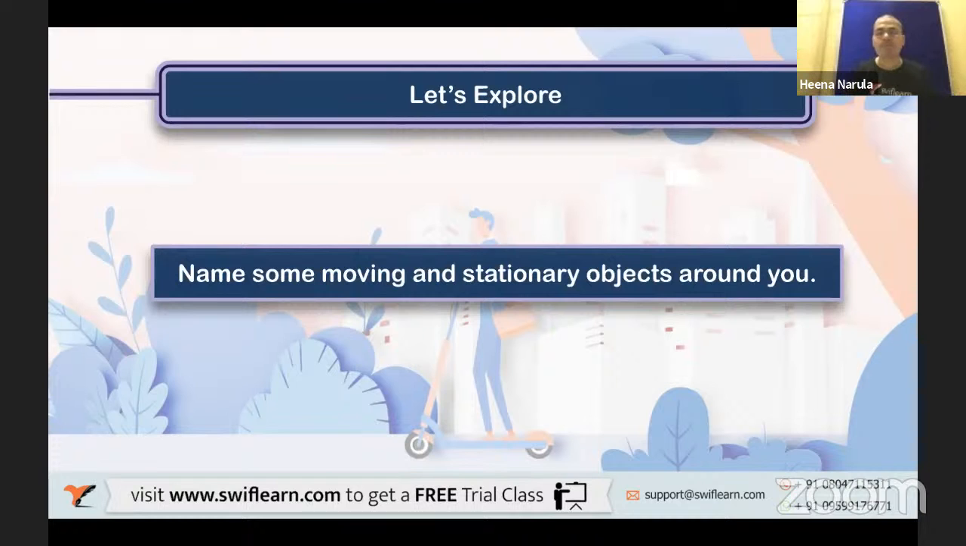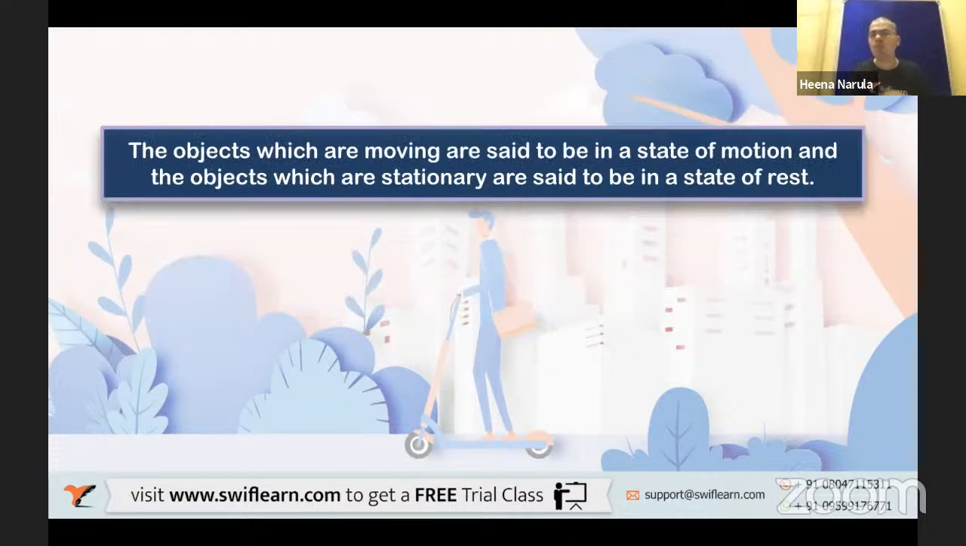Very good. So how can you differentiate between the state of motion and the state of rest of the object? See, the objects which are moving are said to be in a state of motion, and the objects which are stationary are said to be in a state of rest. So moving means what? Motion. As one of the students rightly said, the cars are moving, the vehicles are moving, is it not? So they all are moving, right? So they are in the state of motion. Very good. And then objects which are stationary.